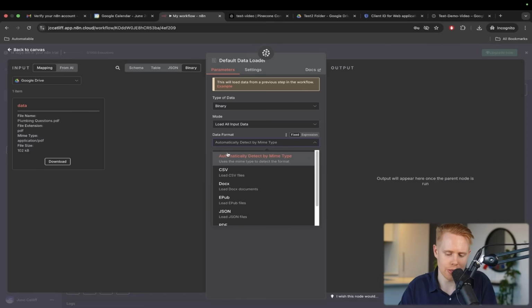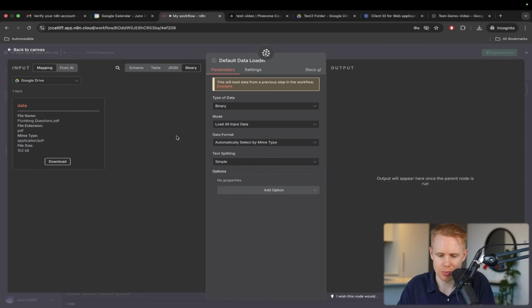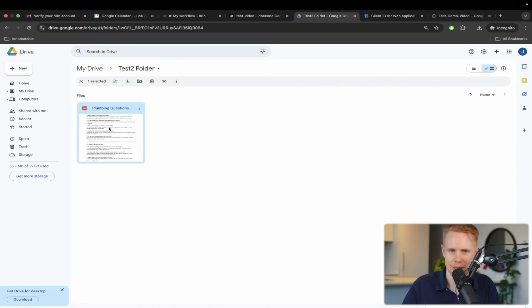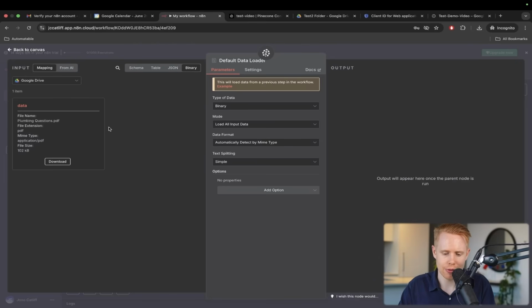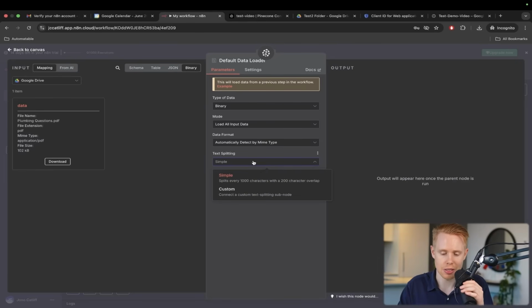I would just choose automatically detect, because if you're loading in multiple files here, maybe one time it's a CSV, maybe another time it's a PDF, all that kind of stuff. So I think it's a bit nicer to just account for everything. And then the only other thing here is the text splitting, which I would just keep as simple.